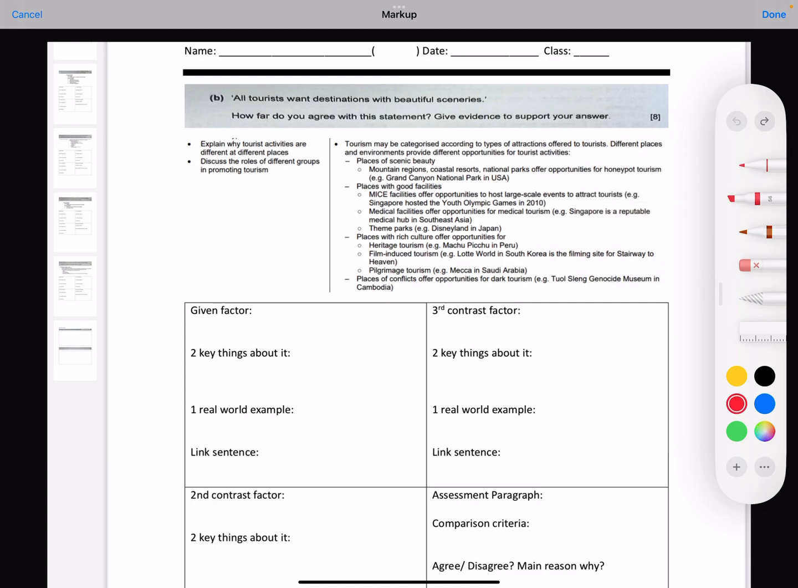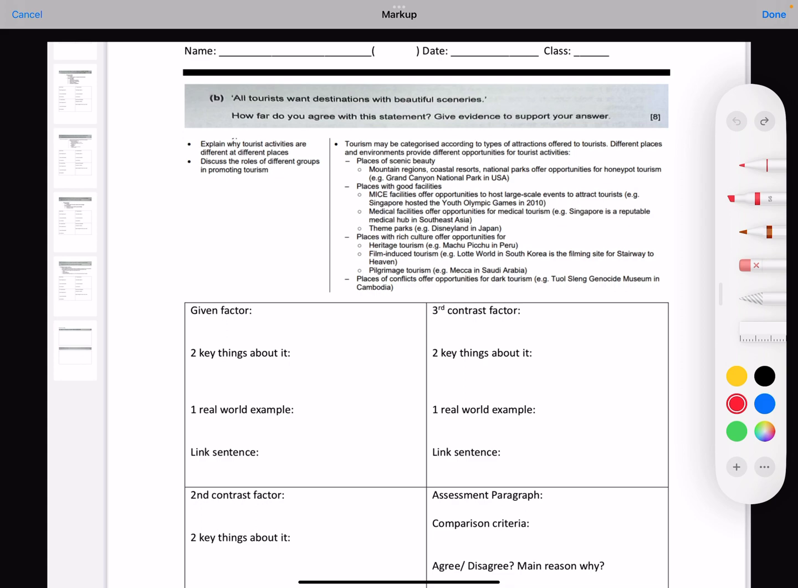So the first question talks about tourists. Okay, this is a very unique one. This is a little bit different because you look at it very carefully, right? It says all tourists want destinations with beautiful sceneries. So when you think about it, which part of the syllabus document is this actually from? This is actually dealing with the types of tourism. Okay, so this is very unique because this doesn't deal with an area that has a common word discuss.